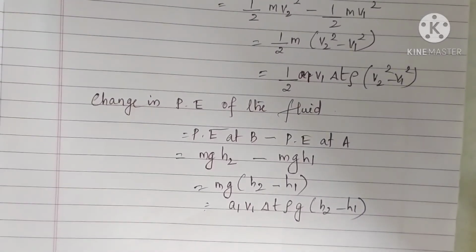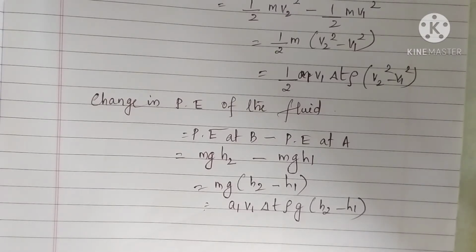Okay. Now, what about the work done on the fluid? Because you know the work is actually PV, pressure into volume, isn't it? So here you are going to find the pressure energy or the work done, net work done on the fluid.